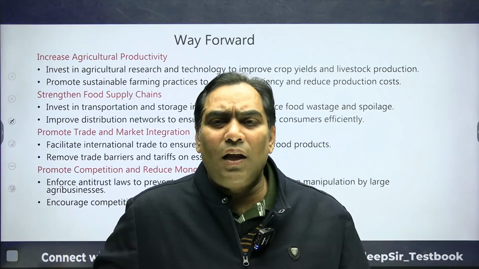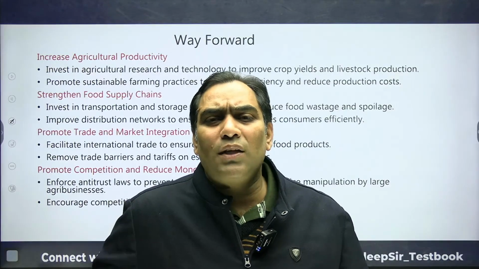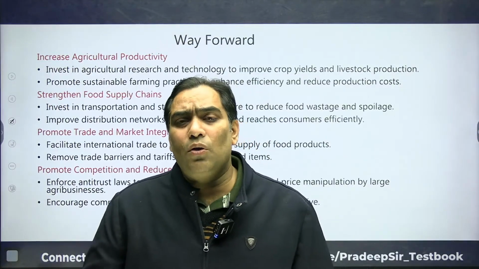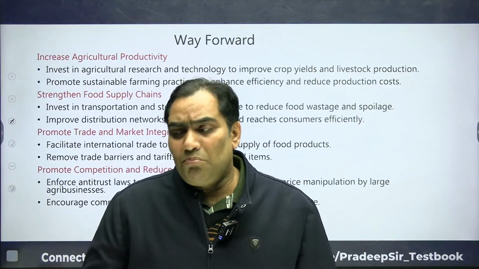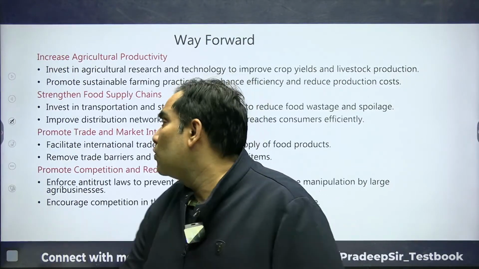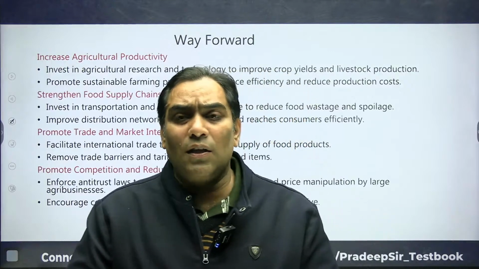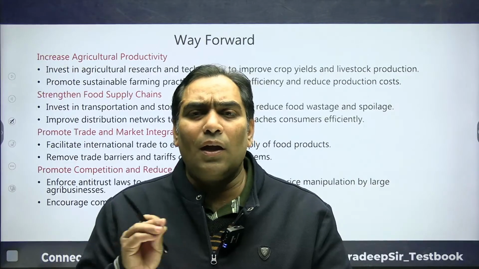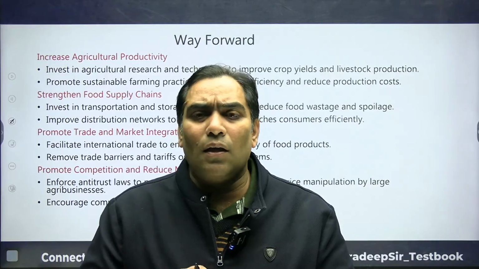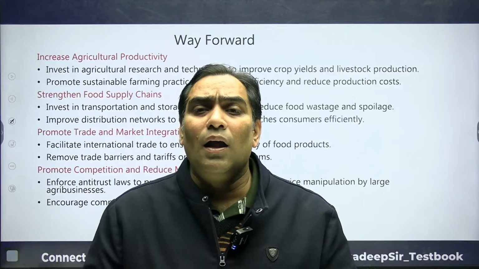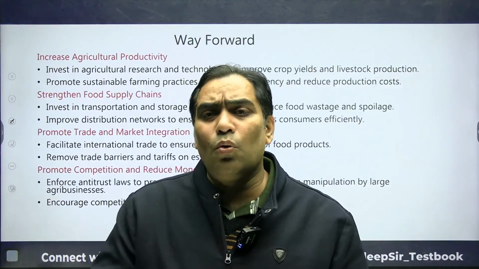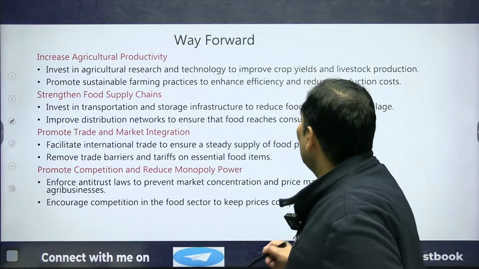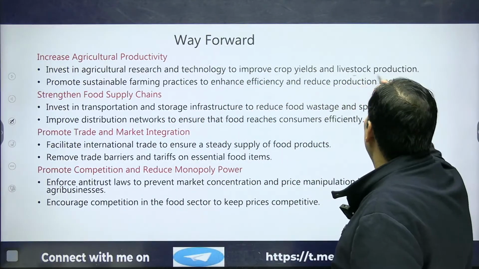So whether it is feasible or not, we have to focus on research and development in the agriculture sector. There should be a focus on increasing productivity. And how can productivity be increased? Productivity can be increased by doing research and development in the agriculture sector. So we have to invest in research and development, in technology to improve crop yield and livestock production.